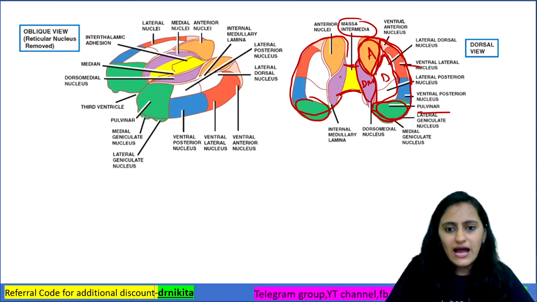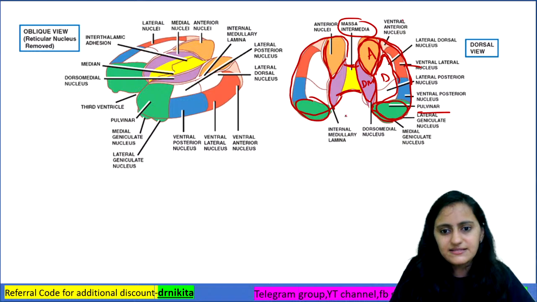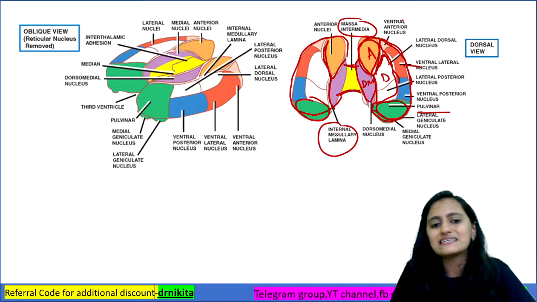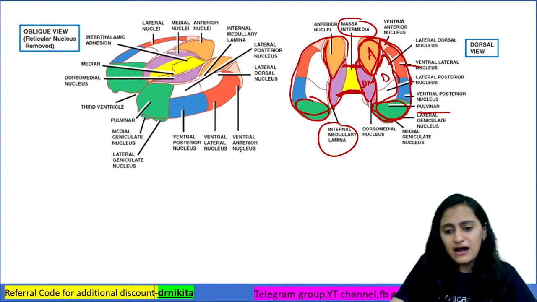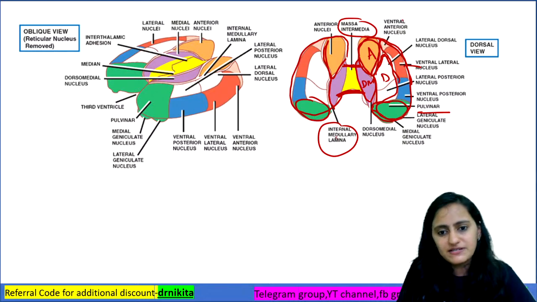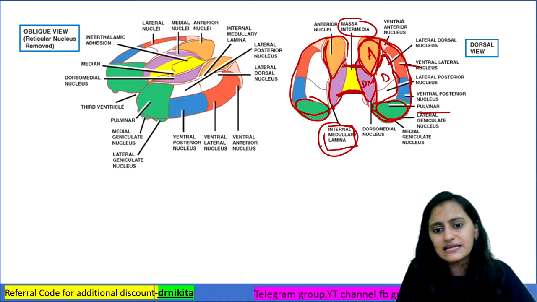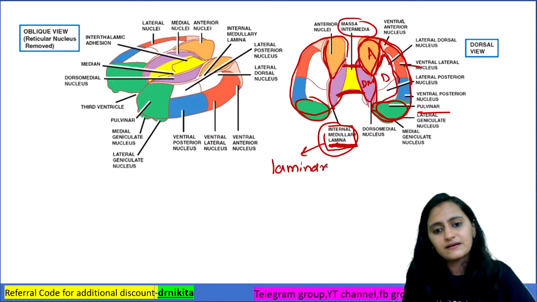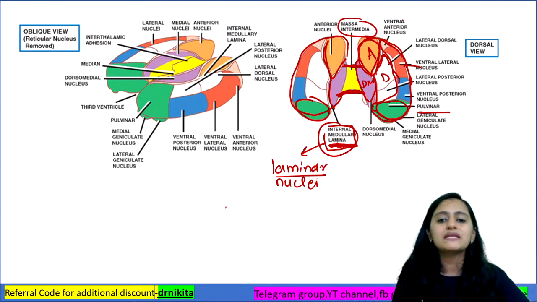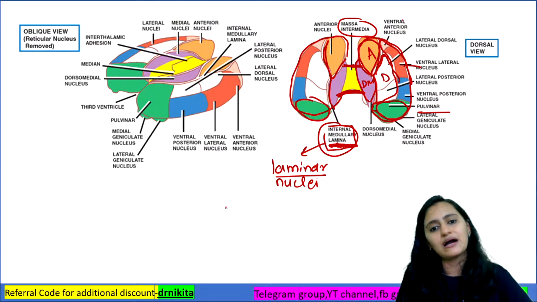All right. This Y-shaped structure you can see is the internal medullary lamina. Remember that the two thalami are connected by the massa intermedia or the interthalamic adhesions. Apart from these nuclei, the internal medullary lamina contains nuclei, as the term says. Which nuclei will it contain? The lamina will contain the intralaminar or the laminar nuclei.